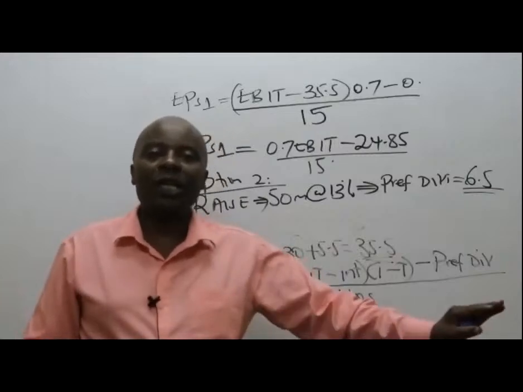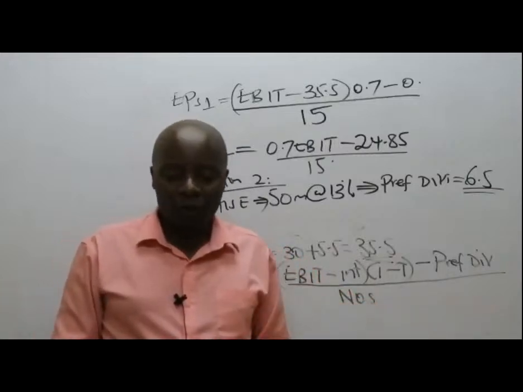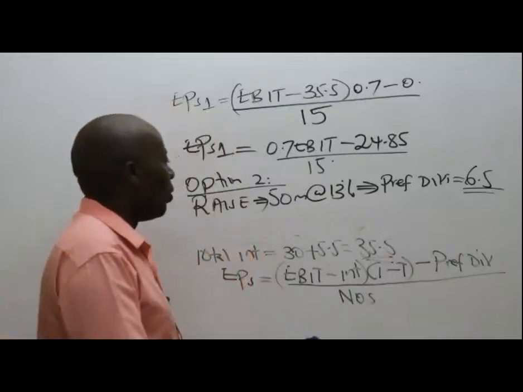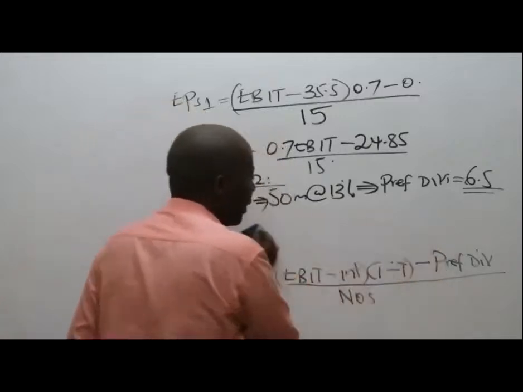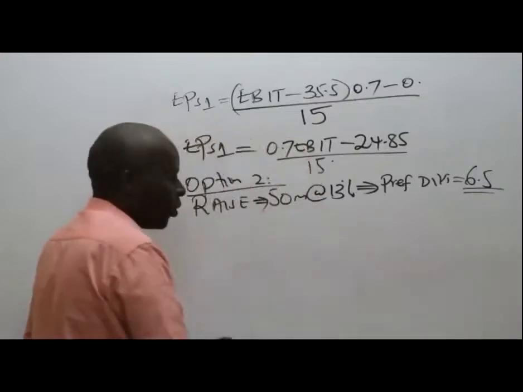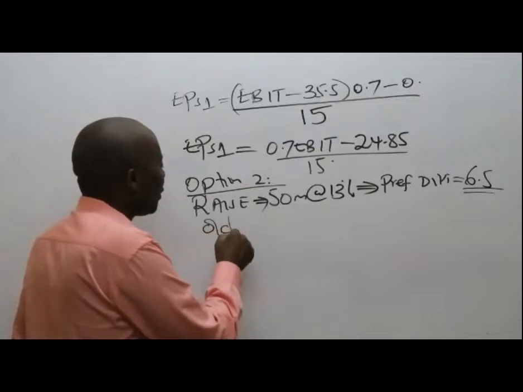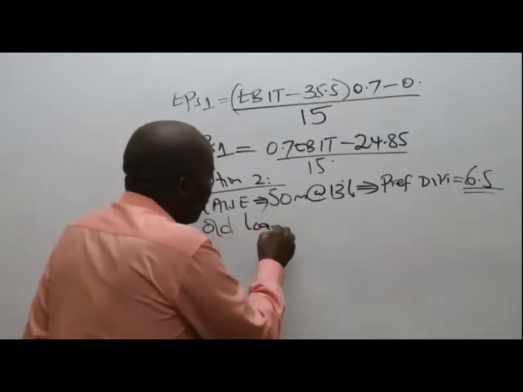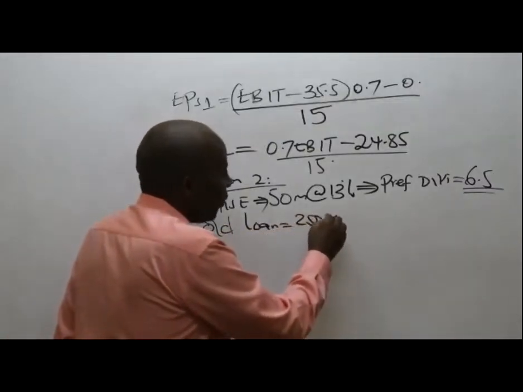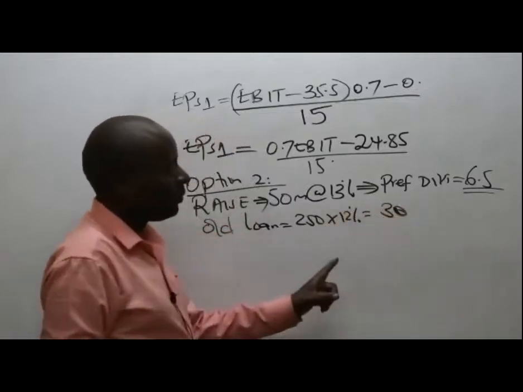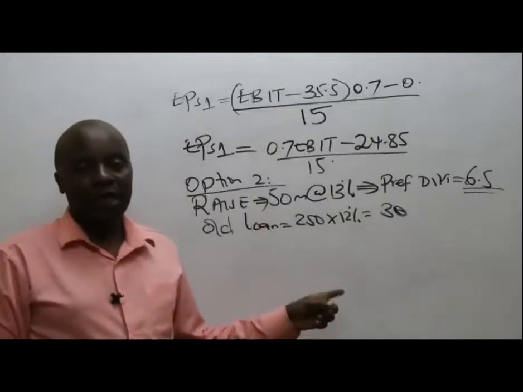Option number 2, it's dividends. It's preference shares. So therefore, we'll only be left with one loan, the old loan that we had, ladies and gentlemen, was an old loan. So there is no new loan here. The old loan was 250 million times 12%, which will give me 30 million. Thank you, and thank you very much for raising that with us correctly.